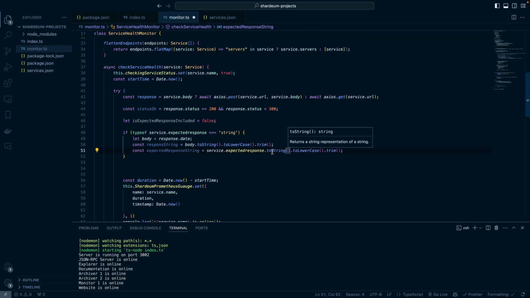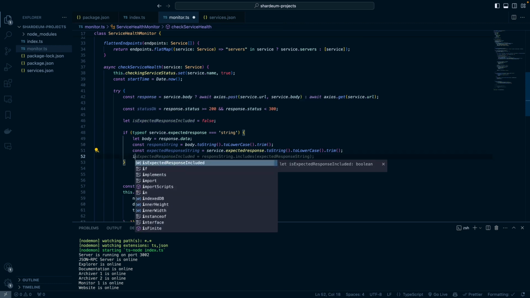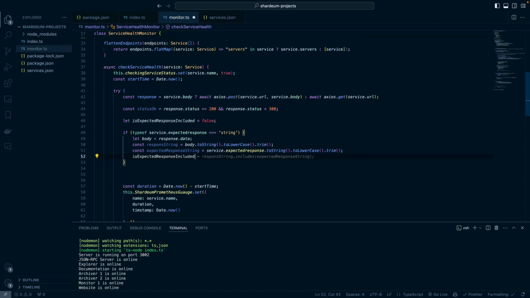So we make it a string, lowercase, and then we trim. Good. So what I want to do now is update the value of isExpectedResponseIncluded. So isExpectedResponseIncluded will be responseString.includes(expectedResponseString). Fantastic. Then we can do an else.